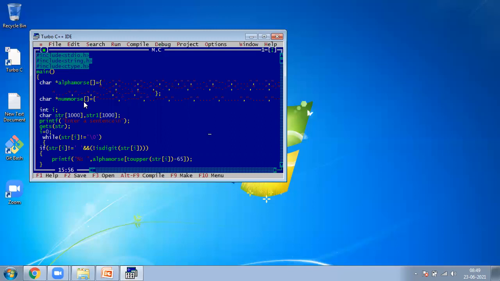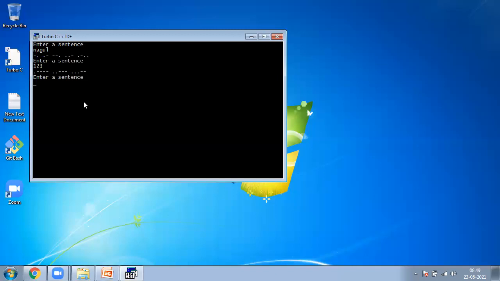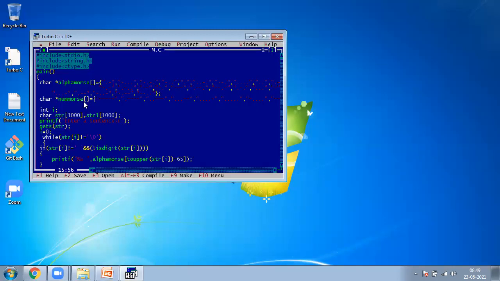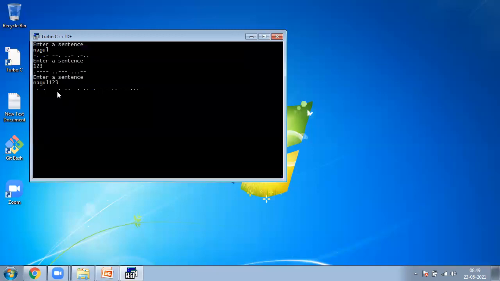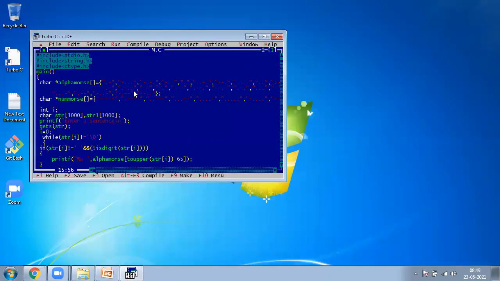Now check again. For example, Nagul 1, 2, 3. Yes, what happened here? I have given alphabets as well as numbers. Now these two are combined, that is, alpha modes as well as num modes are combined, and then the respective codes are printed here. So this is nothing but an example of our simple Morse code. Okay, now let's leave that.